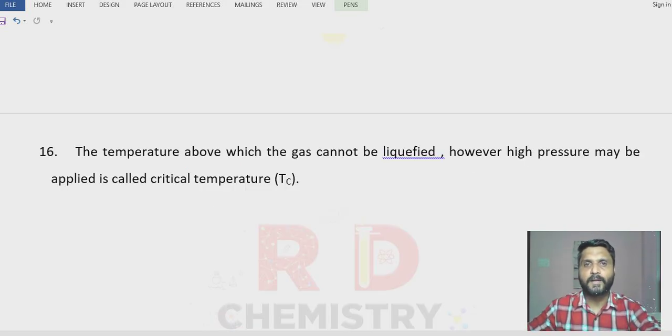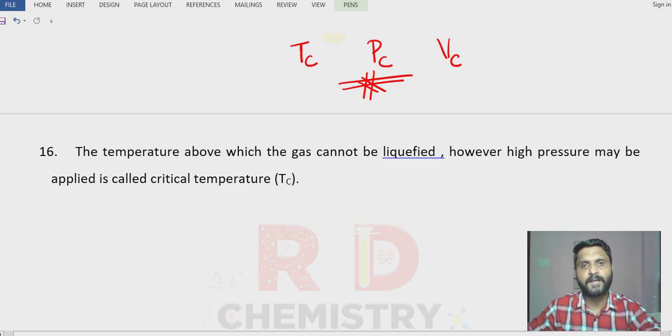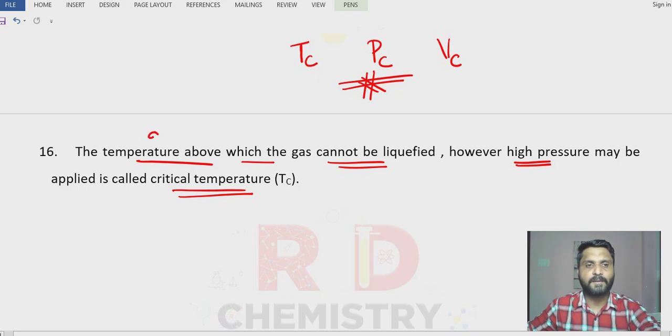Now, while we convert a gas into a liquid, we have to remember three important parameters. One is the critical temperature Tc, critical pressure Pc, and critical volume Vc. These are very important factors to find out at what temperature, pressure, and volume gases can be converted into liquid form. Now, see the first one. The temperature above which a gas cannot be liquefied, however high the pressure applied, is called the critical temperature. So critical temperature is the maximum temperature at which a gas can be liquefied. Above the temperature it cannot be liquefied, but below the temperature the gas can be liquefied anytime.